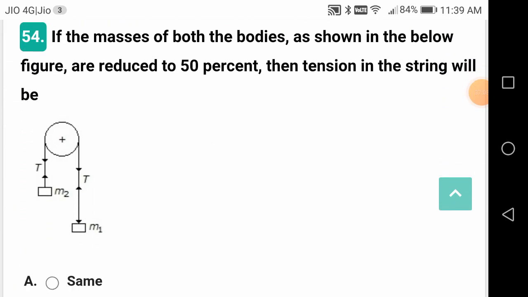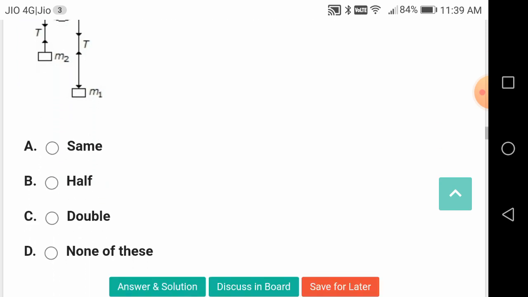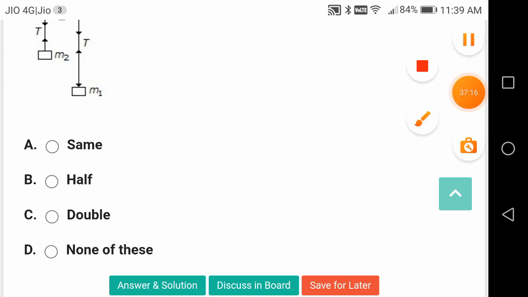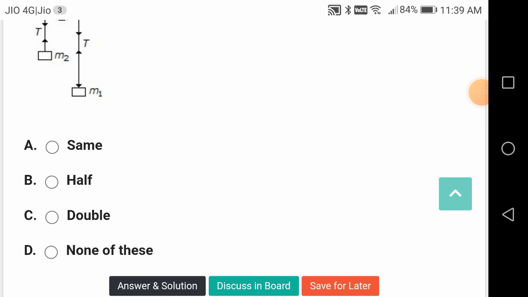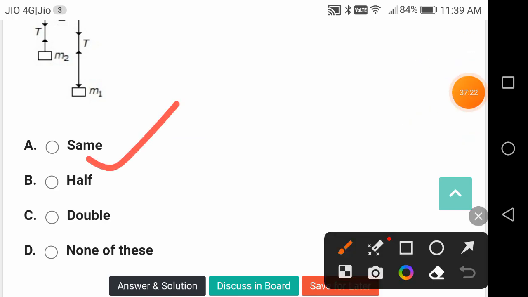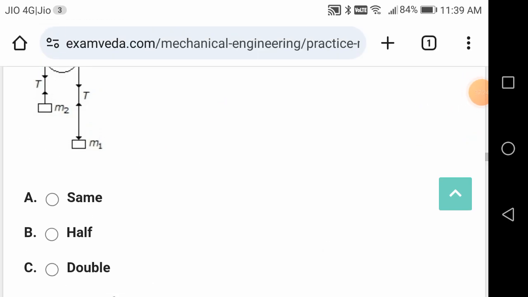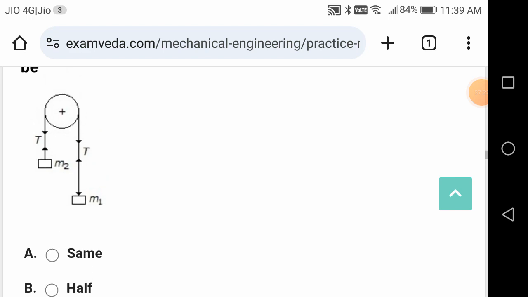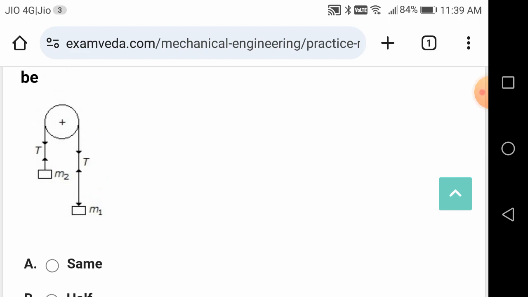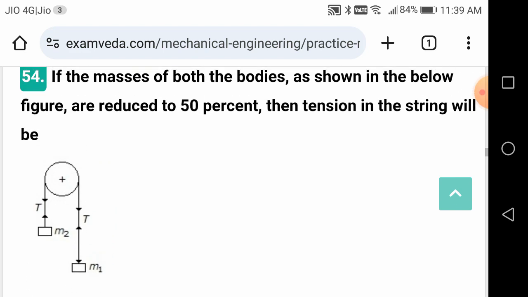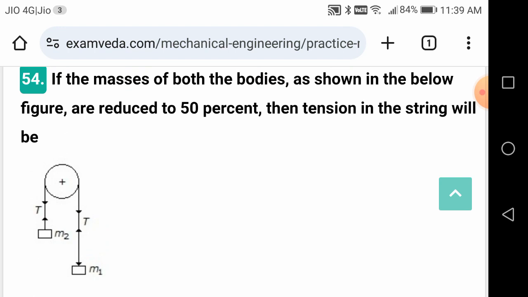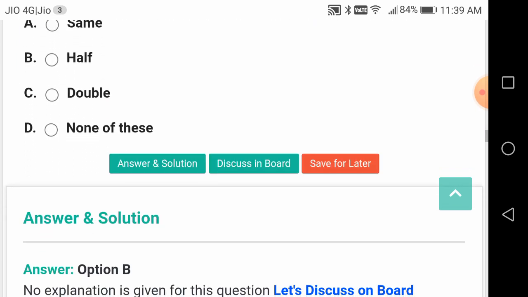If the masses of both the bodies as shown below are reduced to 50%, the tension in the string will be, I think, okay friends, it should be half. So once again, consider the equilibrium of m1 and m2, solve for tension t, and then you get the acceleration, then get the required result.